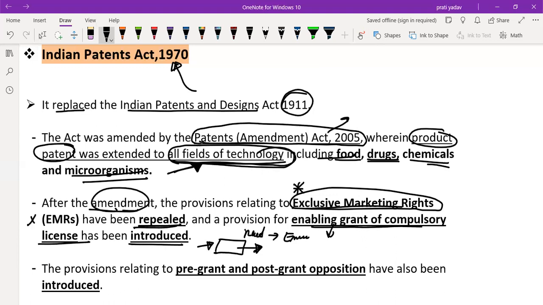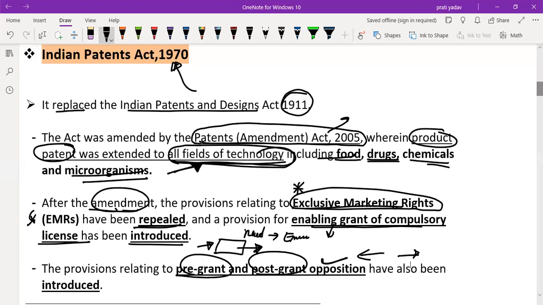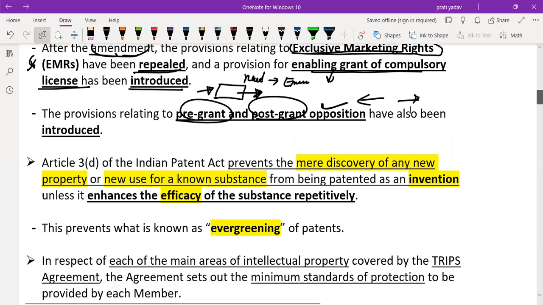Remember, very important: the provisions related to pre-grant and post-grant opposition have also been introduced. That means companies can lodge their complaints regarding pre-grant and post-grant, and this is introduced in this amendment act. Because when the government gives a grant, some concerns are present in the companies which initially produced or made that product. So pre-grant and post-grant opposition are also introduced in this act.